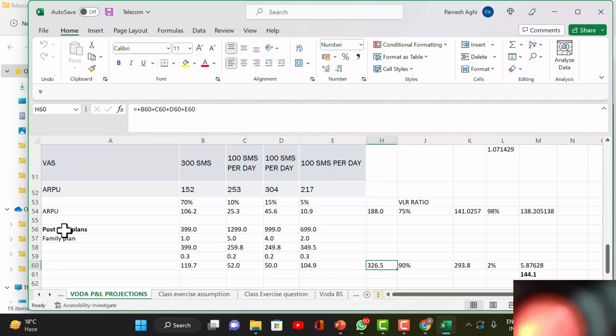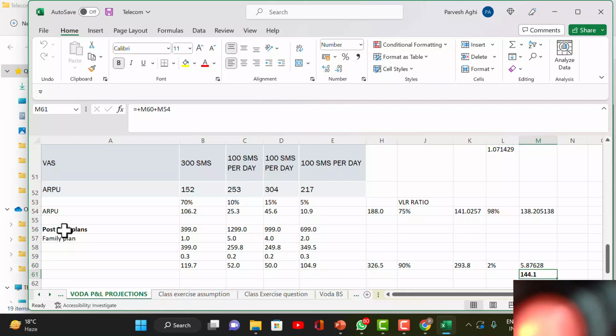Just don't go by the numbers. You can always choose your own numbers, okay. Fine. I have just made some calculations, okay, and I'm not wrong in that also, I may say. So, assuming that postpaid VLR ratio is much higher compared to the prepaid. सबसे ज्यादा गंदगी होती है प्रीपेड में, फिर कम गंदगी होती है पोस्टपेड में। जिसने पोस्टपेड कनेक्शन लिया है वो तो यूज ही करेगा ना। 10% ना यूज कर रहे हैं, उन्होंने बंद कर दिया, तो मैंने VLR रेशियो 90% ले लिया। You can even take 85%. So it comes to 293, 2% of the customers. Even if you ignore the postpaid you can still get the right number.